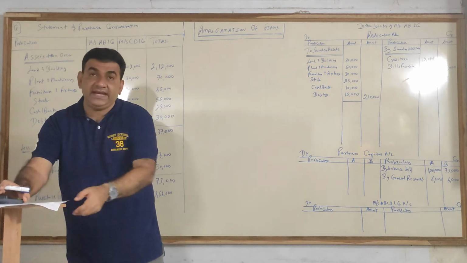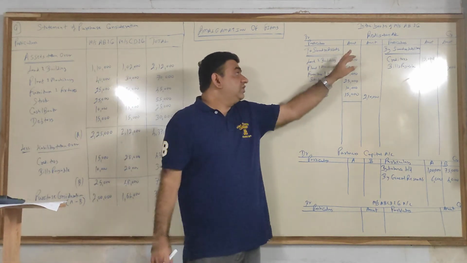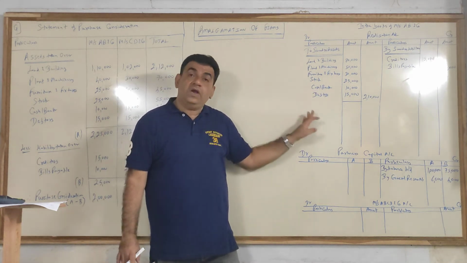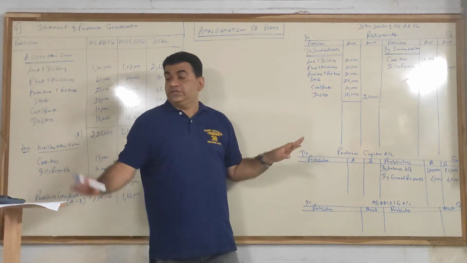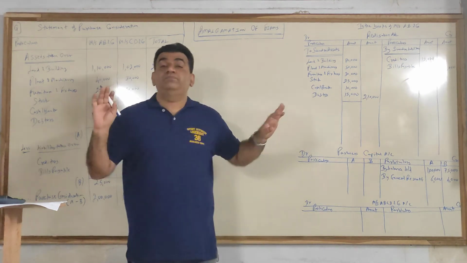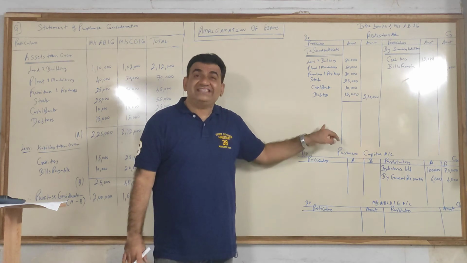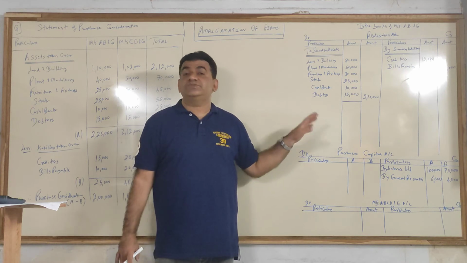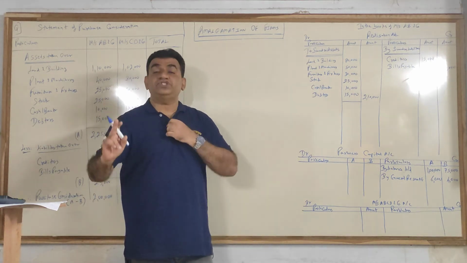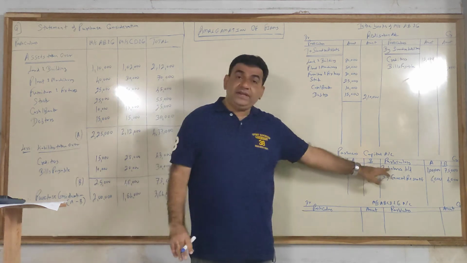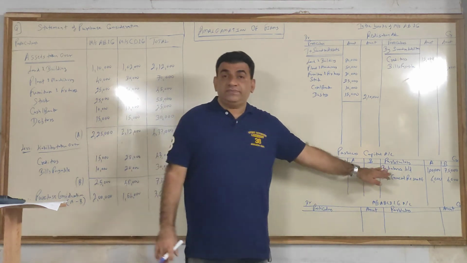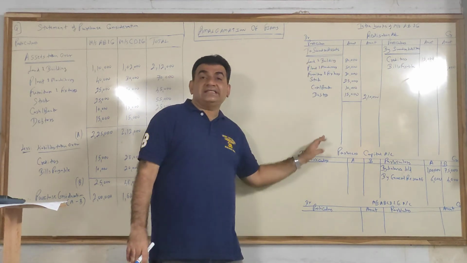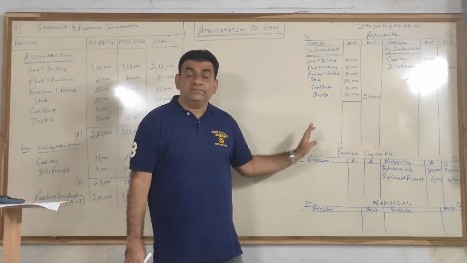Got it? So I'll repeat. We took each and every asset of A, B and company at the balance sheet value, that is book value. So the first part is done, that is posting. Remember, the second part of the question is closing the books, and its first part is posting. Again I repeat, how did we do the posting? Capital opening balance, general reserve distributed, creditors and bills payable at book value on the credit side, and all assets on the debit side at the book value.